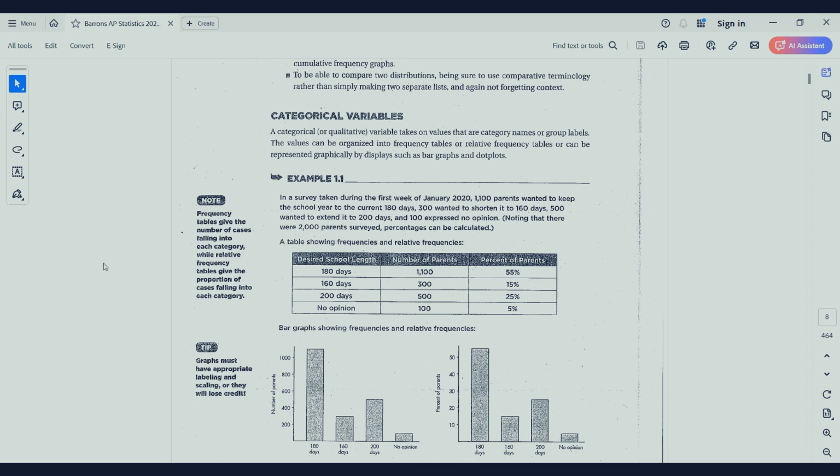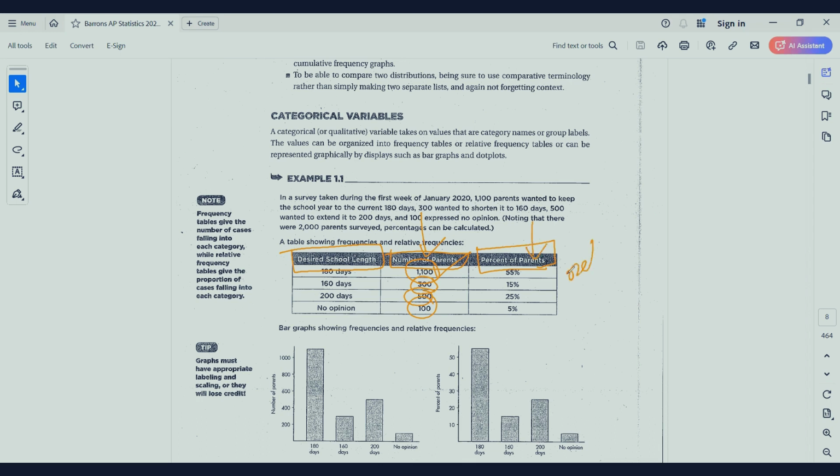Now, let us understand. How many parents wanted the school year to be 180 days? 1100. So how many parents are there who wanted it? 1100. So ultimately, the repeating number is 1100. So this is the frequency. Here, how many parents wanted 160 days? 300. Okay. 200 days, 500 people, and no opinion, 100 people, right? Now, this part, desired school length, number of parents, and percentage of parents, these are all categorical variables. This part is frequency, and this particular part is relative frequency.